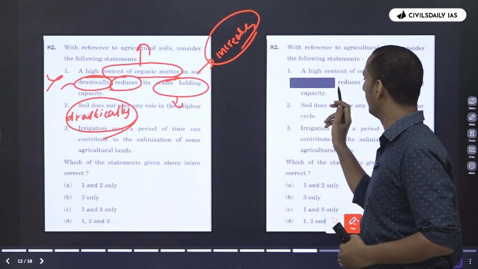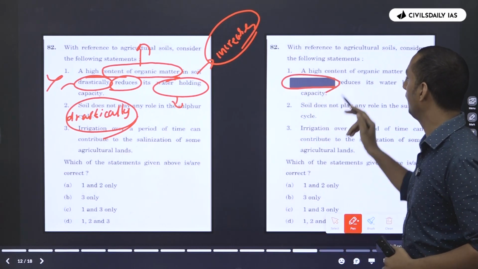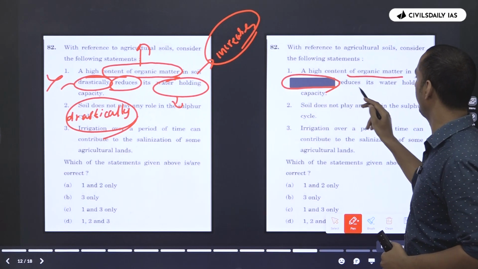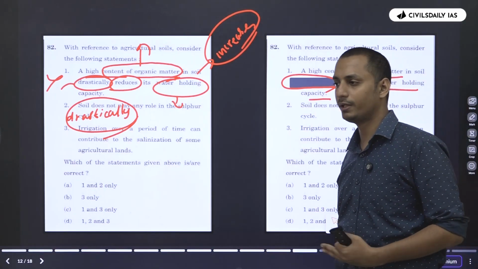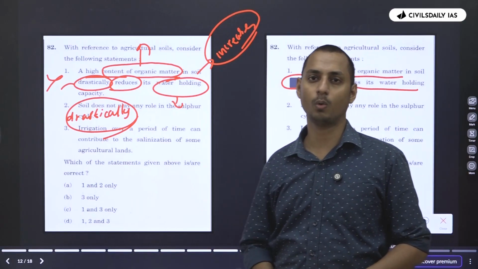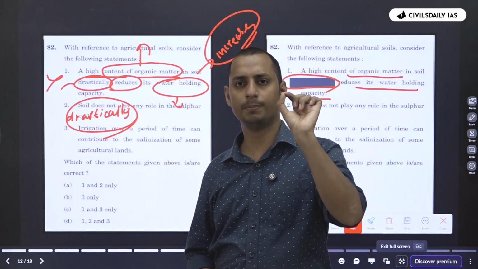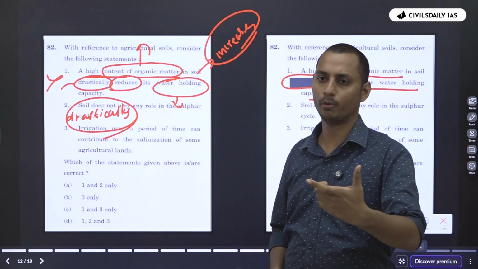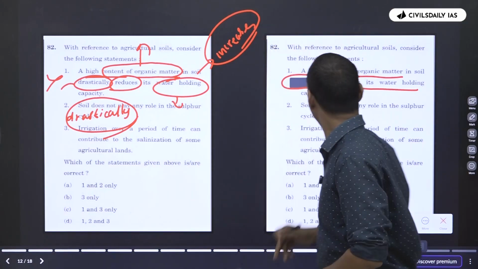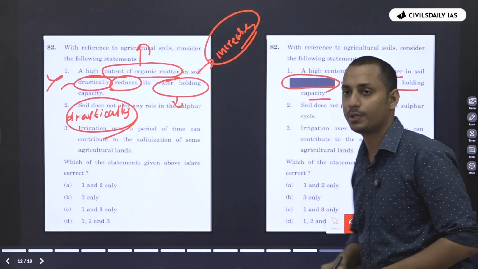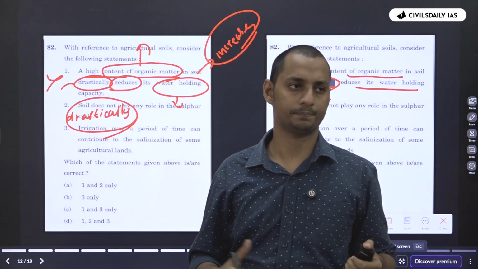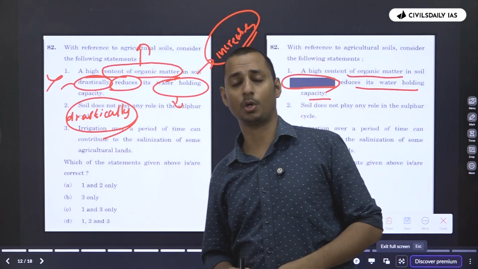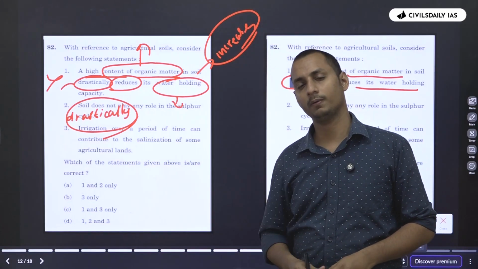Now, what if the word "drastically" was not there? High content of organic matter reduces the water holding capacity. Now, you might know that it basically increases the water holding capacity. But can UPSC be that sure? What if tomorrow a research paper says that high content of organic matter reduces the water holding capacity, or any other environmental research out there? What if they come with a document?